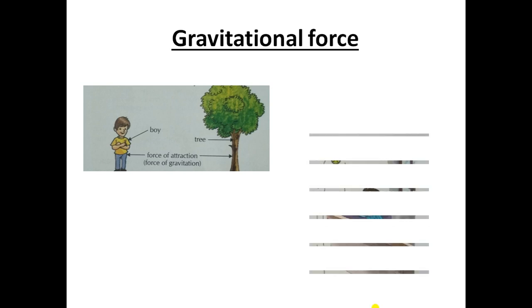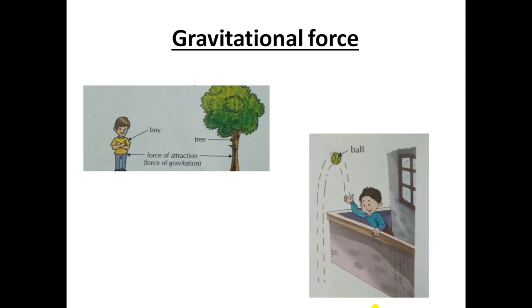Now look at the second picture. I hope you are also doing the same nowadays in your balconies and outside, playing indoor. What is the boy doing in this picture? The boy is throwing the ball in an upward direction, and what happened?